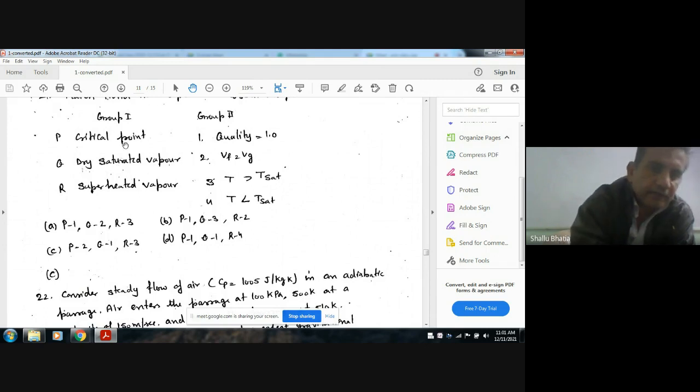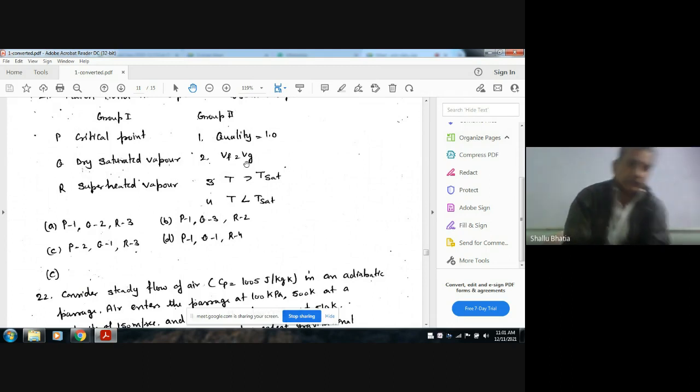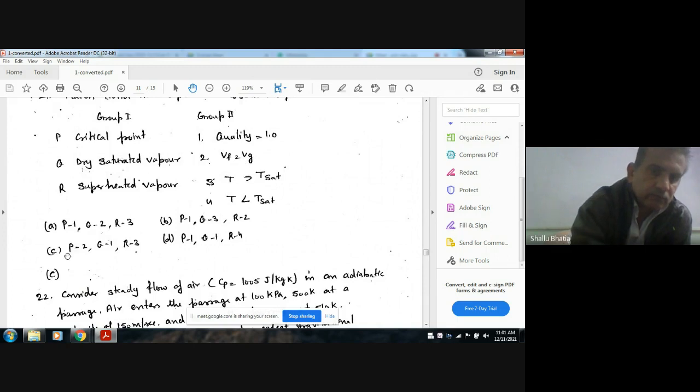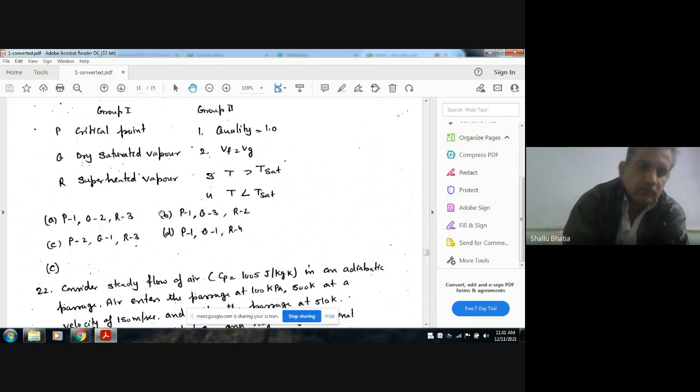At the critical point, the specific volume of liquid and the specific volume of vapor are the same, so Vf is equal to Vg. So P is equal to 2. For dry saturated vapor, Q is equal to 1. For superheated vapor, P is more than P saturated. So the answer is option C.